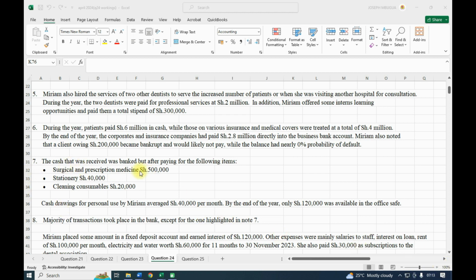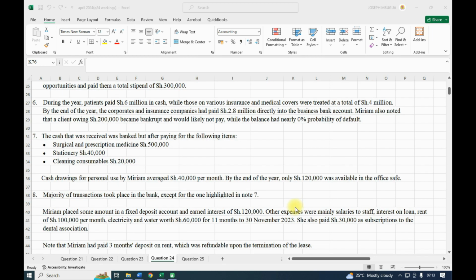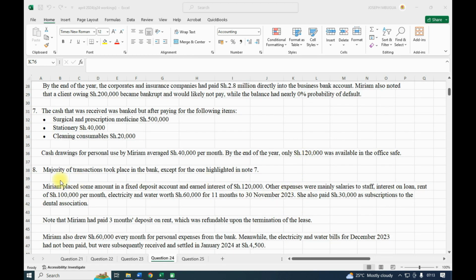So we are told that the cash that was received was banked after paying for the following items. The surgical and prescription medicine 500, stationery 40, cleaning consumables 20. Cash drawings for personal use by Miriam averaged 40,000 per month. By the end of the year, only 120,000 was available in the office safe. So this was the closing balance. The majority of transactions took place in the bank, except for the one highlighted in note number 7. So note number 7 is the one that was done in cash.